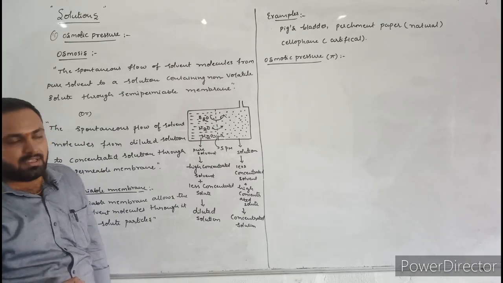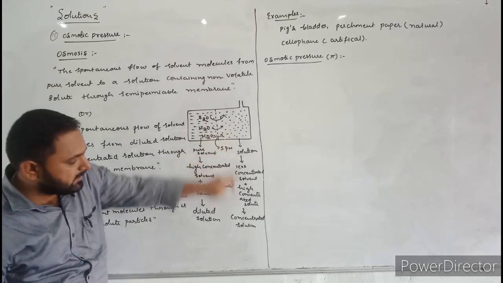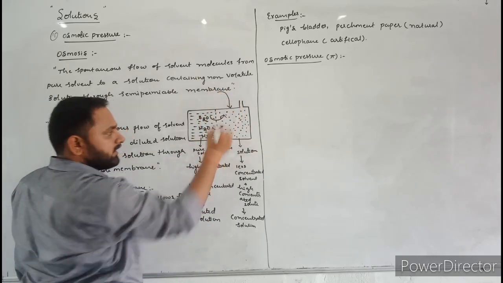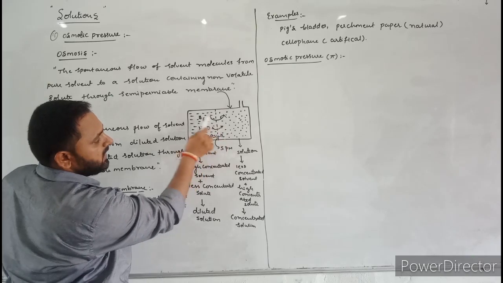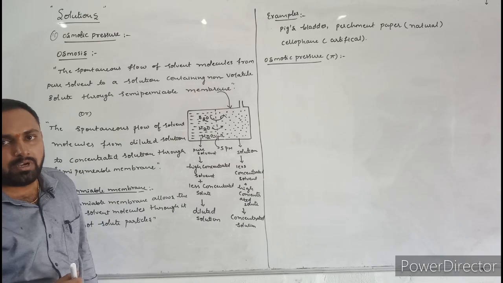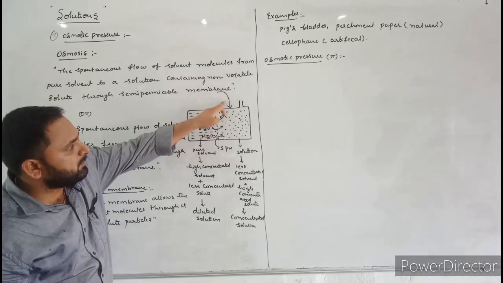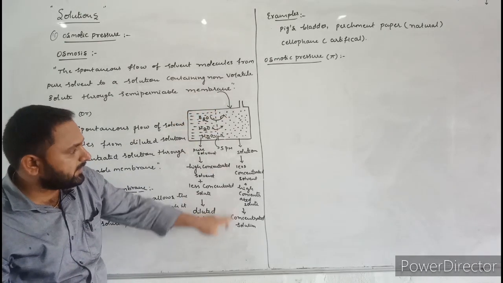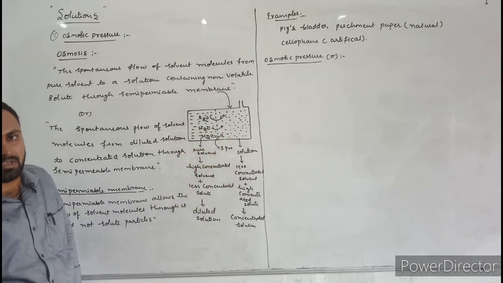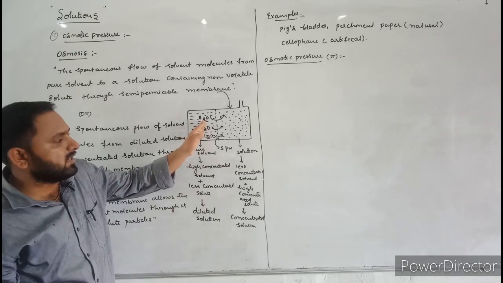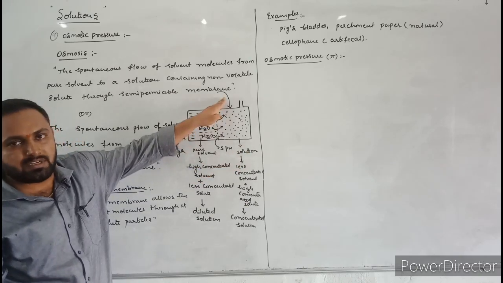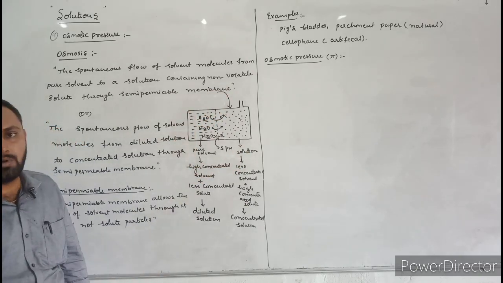The external pressure applied on the concentrated solution to stop osmosis is called osmotic pressure. To stop the flow of water molecules from pure solvent to solution, we have to apply external pressure. That external pressure is called osmotic pressure.